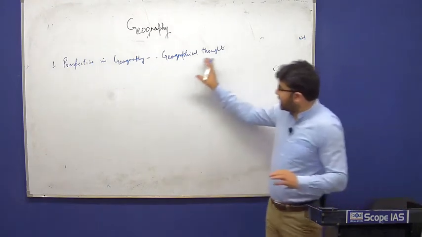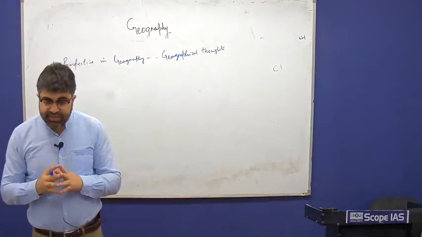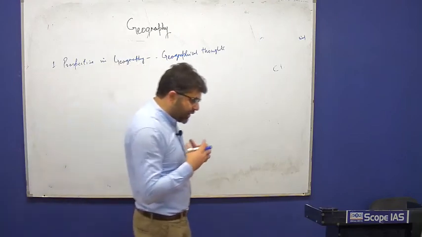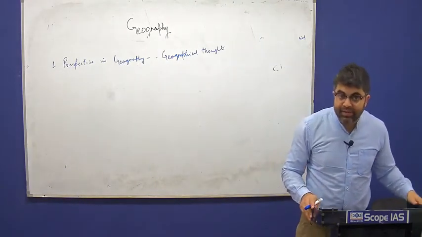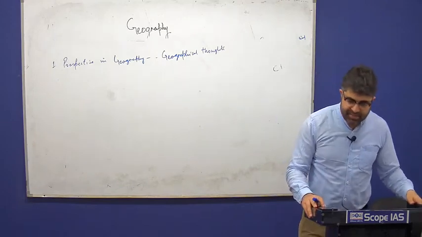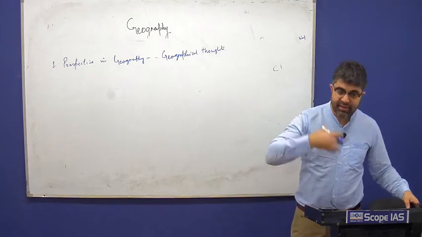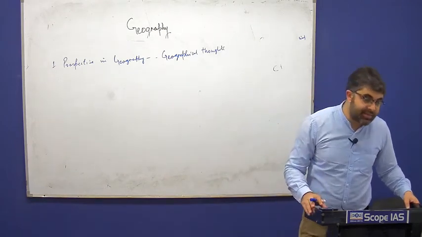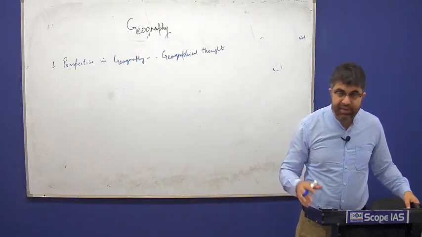That is what is studied in geographical thoughts. And students from non-geography background do not get linked to this subject so easily. The simple reason is that in academic geography we study it for 3 years, or 2 years of post-graduation, so 5 years are good enough to get linked to a subject. But here we have very limited time, 4 to 5 months to prepare an optional.